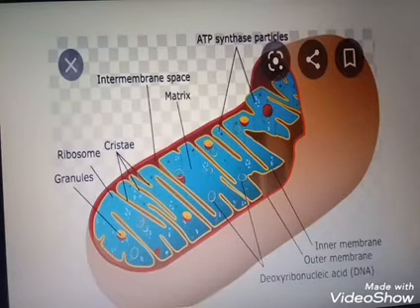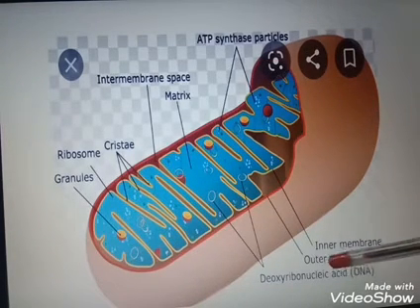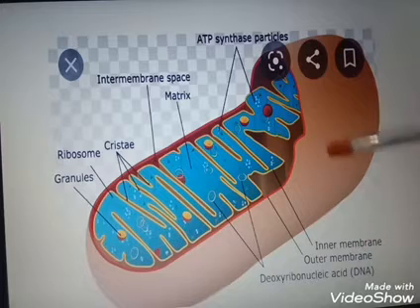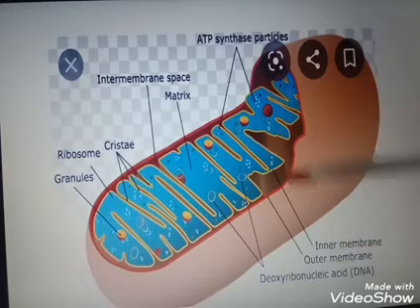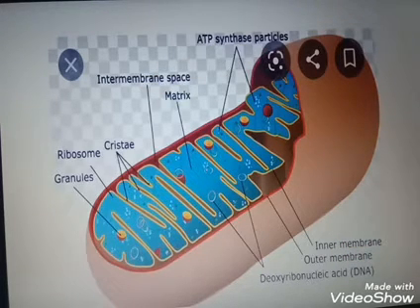That means it has an outer membrane and an inner membrane. Let's see the structure of mitochondria. This mitochondria has two membranes, the outer membrane and the inner membrane. The space between these two membranes is the intermembrane space. Inside, the mitochondria contain the matrix.